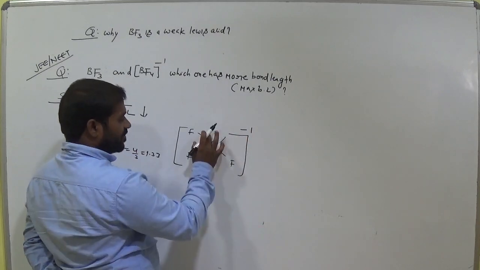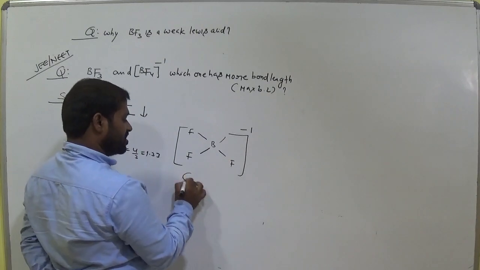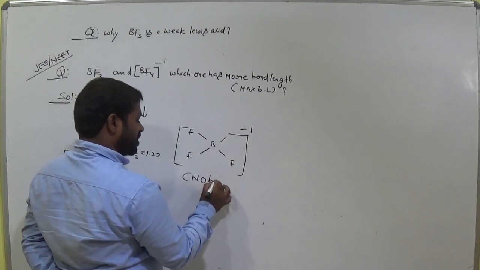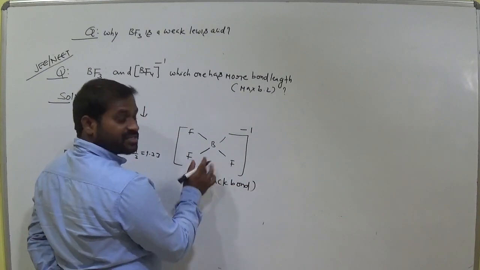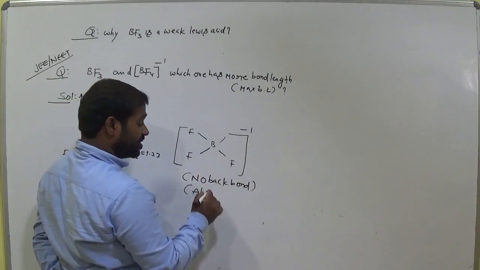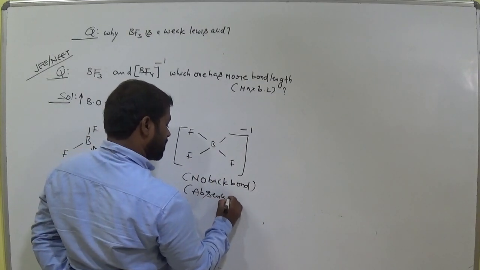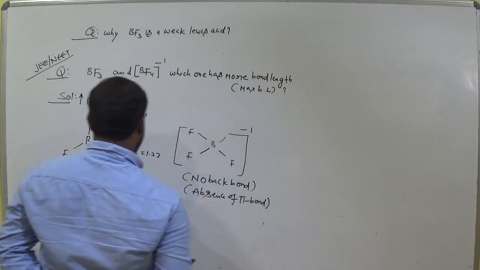Minus. How many bonds? All are direct single bonds. There is no pi bond, am I right? That means no back bond. Why? Because back bonding needs a pi bond, and pi bond means double bond. Absence of pi bond. Okay.